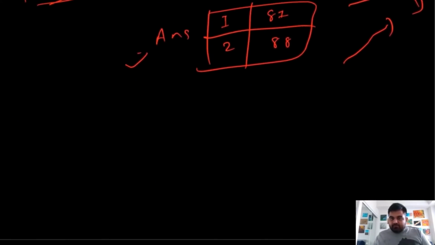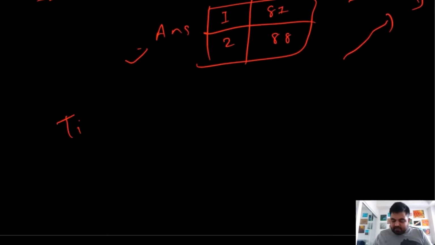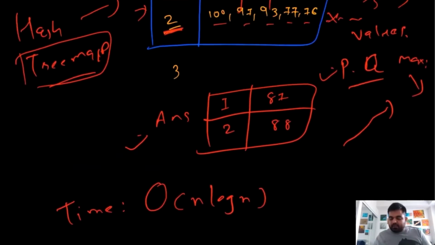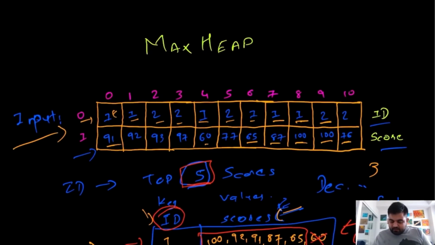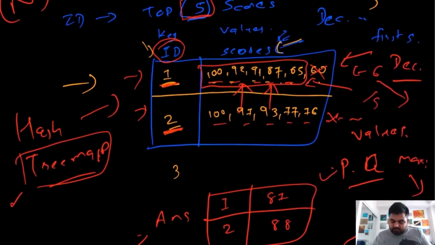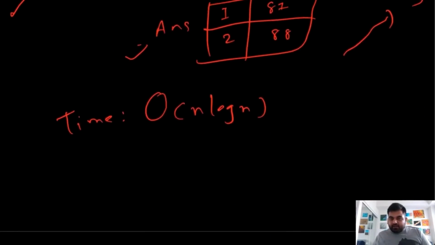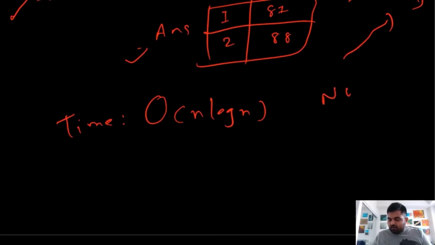Now if we calculate the time and space complexity, for time complexity we are essentially going to do big O of n log n work in total. First we will have to iterate over this input, which takes n work. Then we will have to create this tree map and fill in all the values. Also we will have to maintain the priority queue, which takes n log n work.